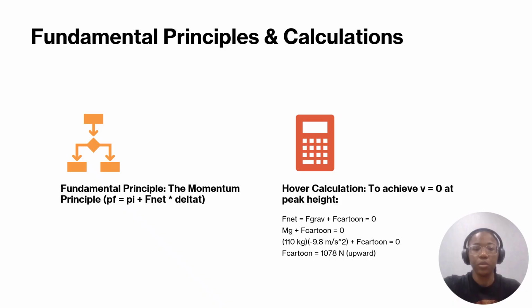Using the momentum principle, we can predict the behavior of both objects. For the realistic model, the constant gravitational force of 1078 newtons downward causes an immediate change in momentum back towards the ground. For the cartoon model to stay suspended, my prediction is that an exactly equal and opposite upward force of 1078 newtons must be applied, resulting in a zero net force and zero change in momentum.